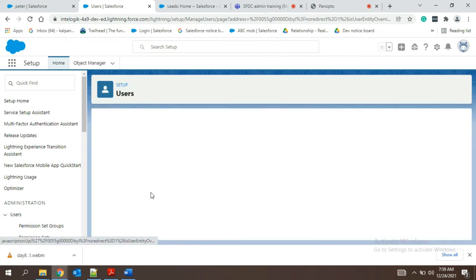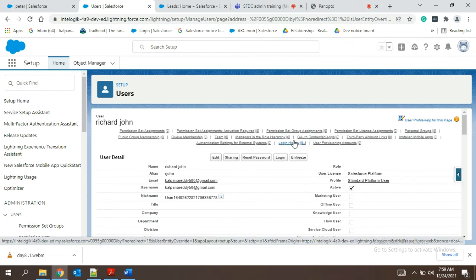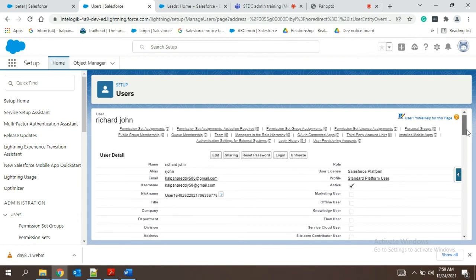Understood, no? Now he is frozen. Only we will be able to log in and do some activities, but not the user who has the password and username.